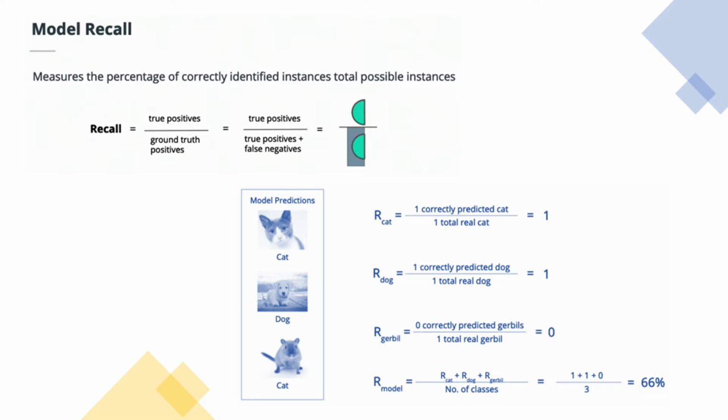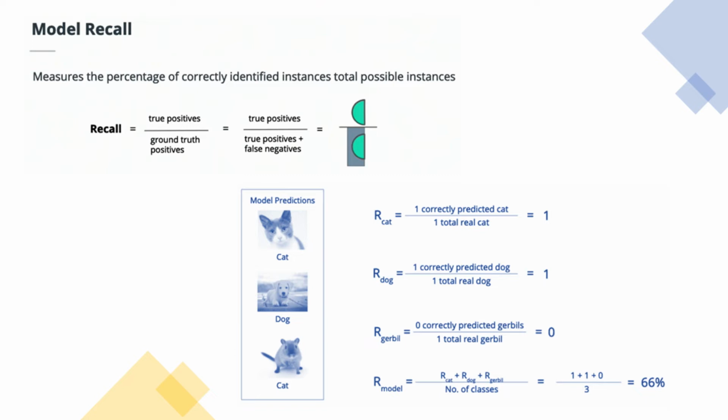Again, we start with the model's predictions for each data point. We go ahead and calculate the recall for each of the model classes. This time, for cats, we take the number of correctly predicted cats and divide that by the total number of real cats. In this case, there is only one correctly predicted cat as well as one actual cat. So this gives us a recall of 1. We then do the same calculation for all other classes and take the average of all the recall values. In this case, our overall model recall is 66%.